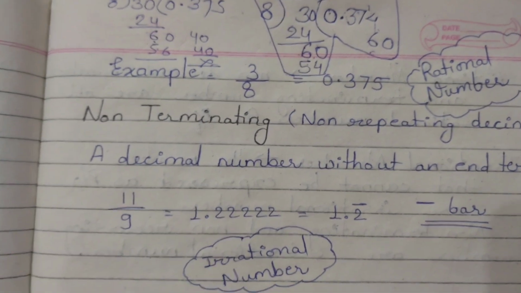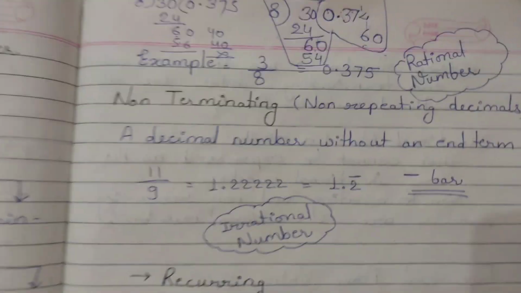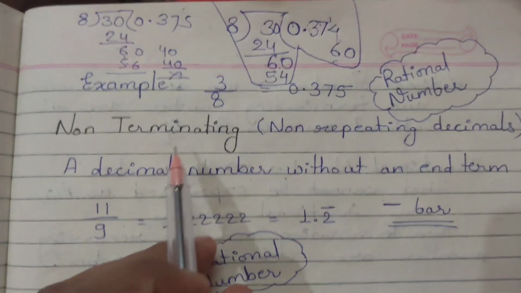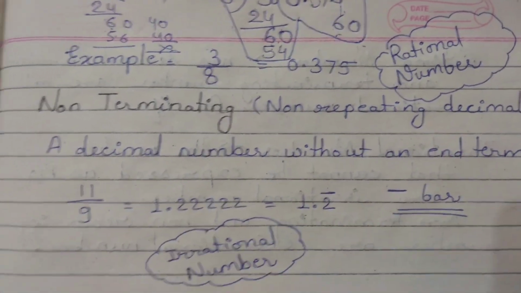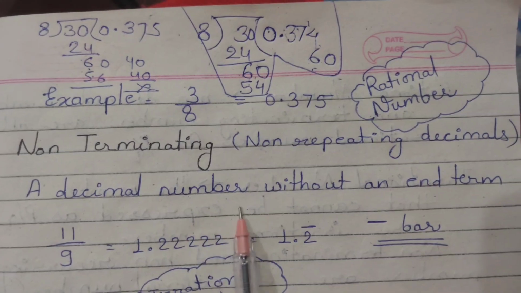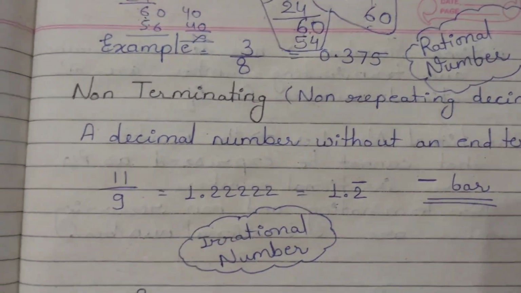Going ahead, we will talk about the non-terminating number. A non-terminating number is also known as a non-repeating decimal, a decimal number without an end term.